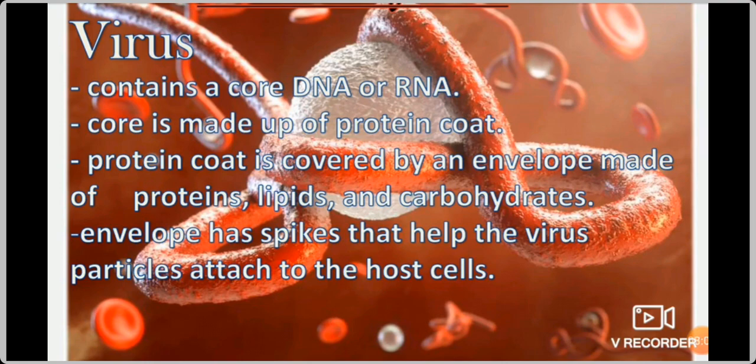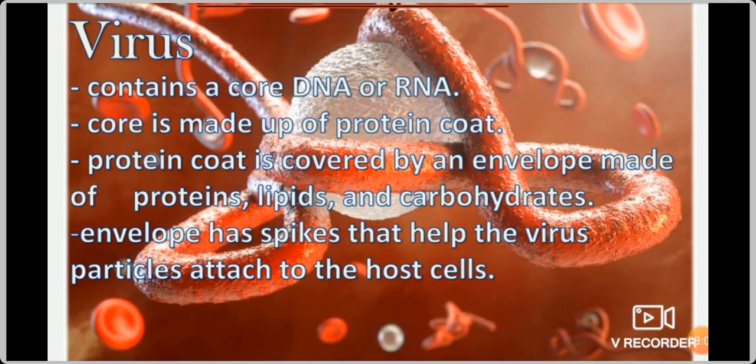The core is covered by a protein coat. This DNA or RNA core is made up of, or covered by, a protein coat. The protein coat is covered by an envelope made up of proteins, lipids, and carbohydrates. The protein coat is surrounded and covered by this envelope. It's made up of proteins, lipids, and carbohydrates.